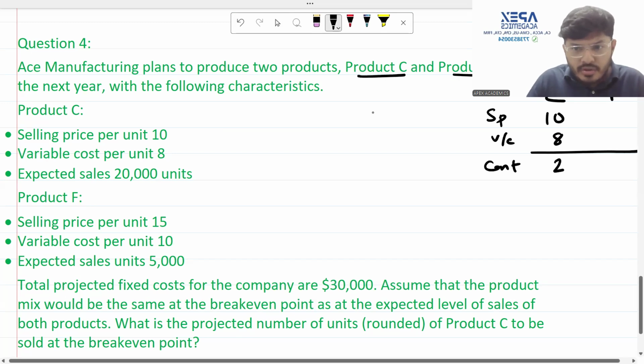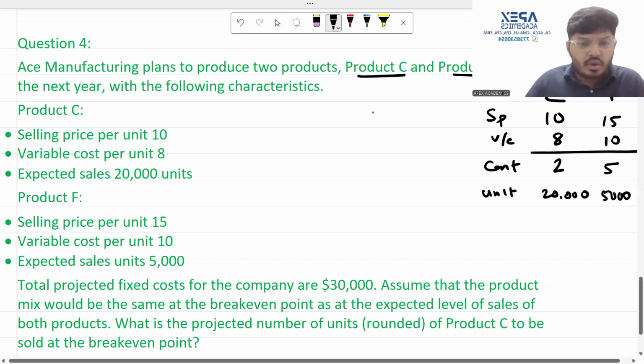It has got the units sold. How many? 20,000. All right. F has got a selling price of 15, a variable cost of 10, a contribution of 5, and units sold are 5,000. Total projected fixed costs are 30,000.